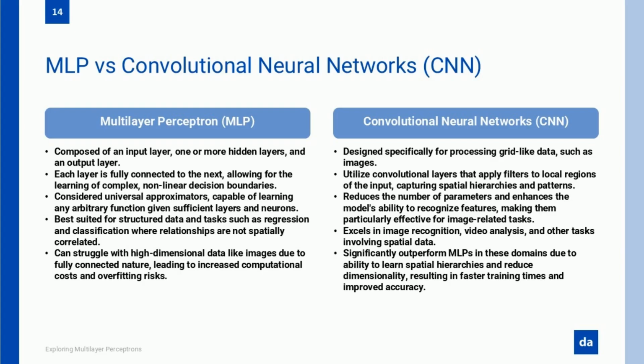CNNs work by scanning an image with small filters, learning to detect patterns that get more and more complex at each layer. Early layers detect simple edges and corners, middle layers recognize textures and shapes, and deeper layers put everything together to identify entire objects. This step-by-step approach makes CNNs incredibly effective at understanding visual data, far beyond what an MLP could do.